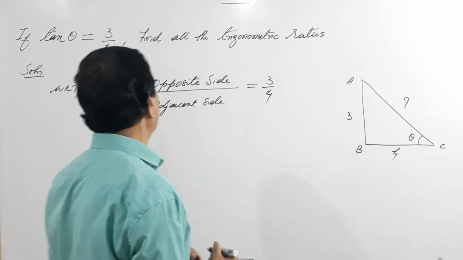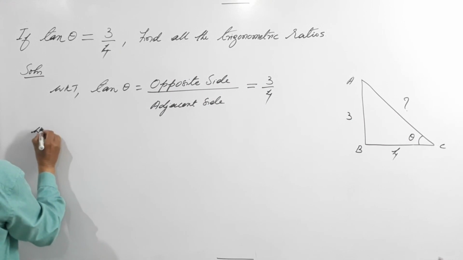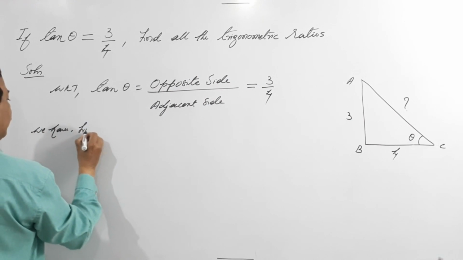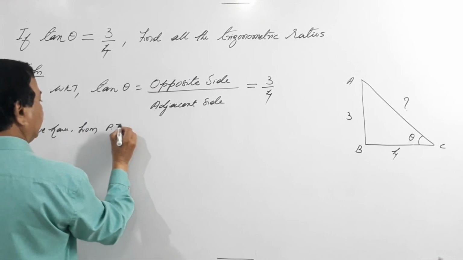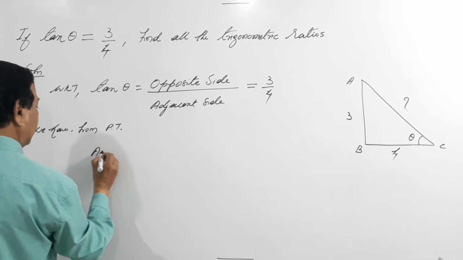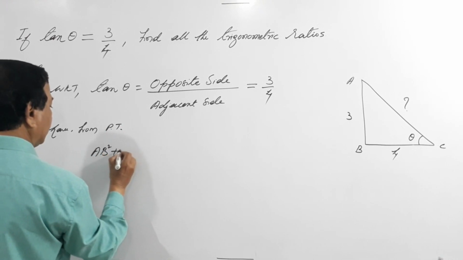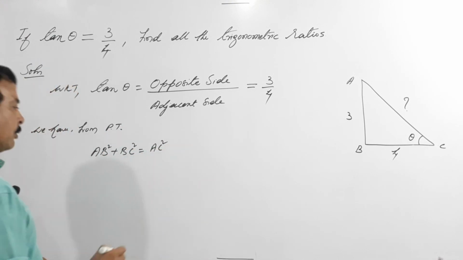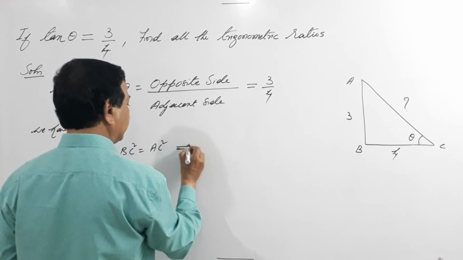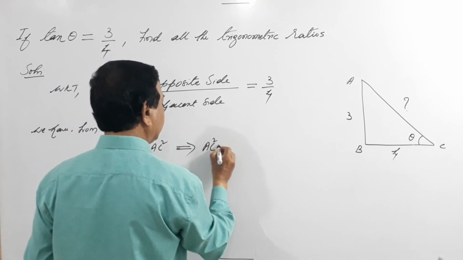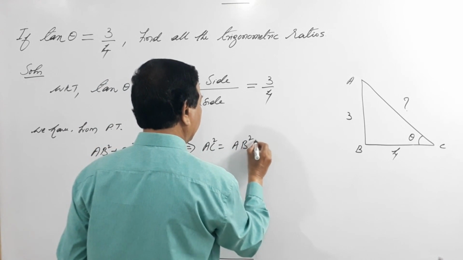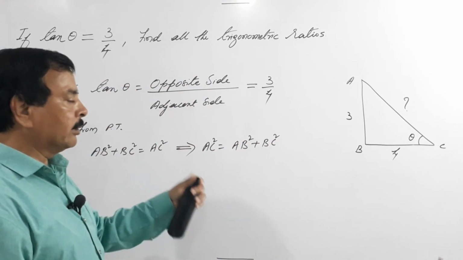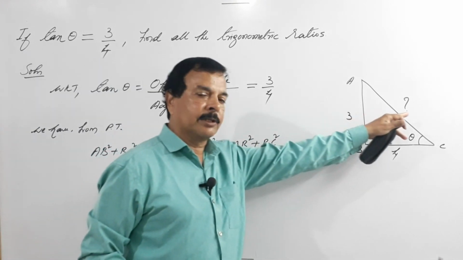So what is the Pythagoras theorem? AB square plus BC square equals AC square. For convenience I write AC square equals AB square plus BC square. I just change the LHS to RHS and RHS to LHS because it is easy for me.